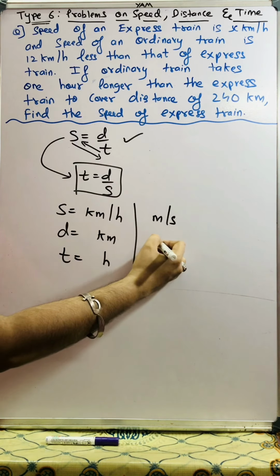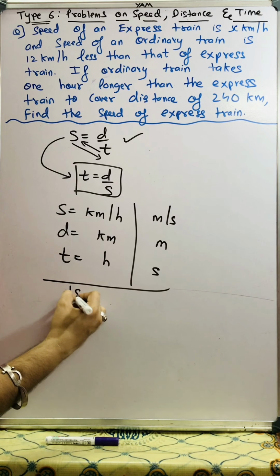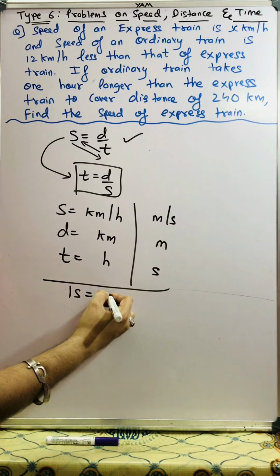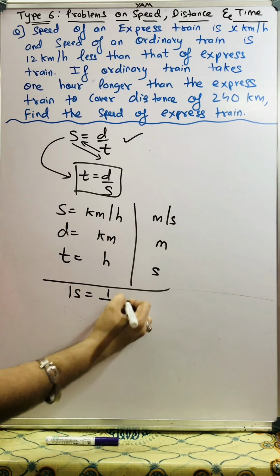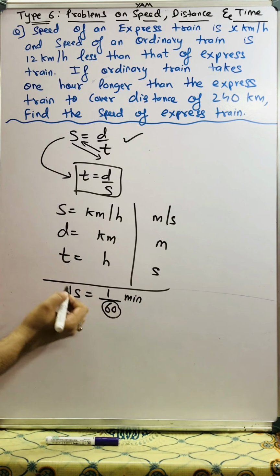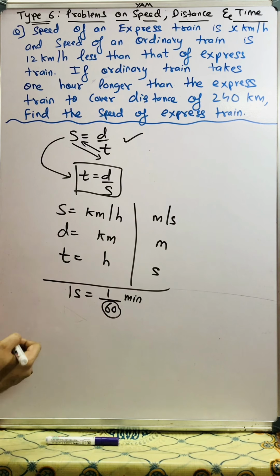Basics: 1 second is equal to how many minutes? We have to divide by 60, so 1 upon 60. If any number of seconds are divided by 60, they get converted into minutes.